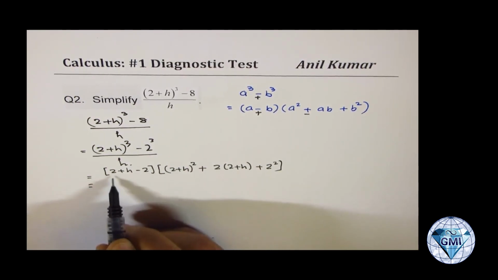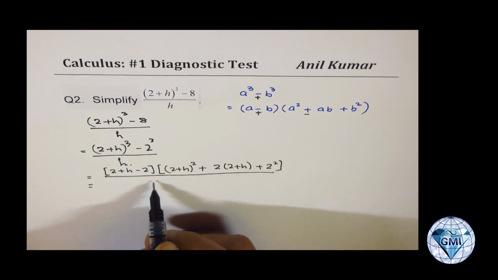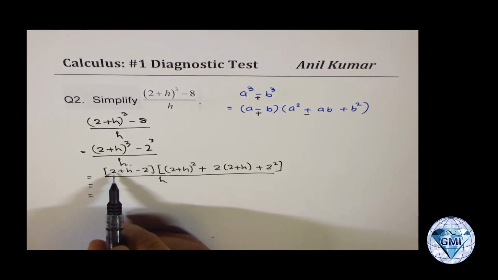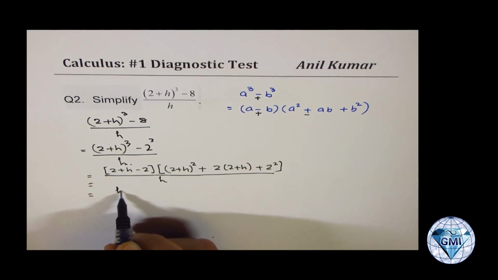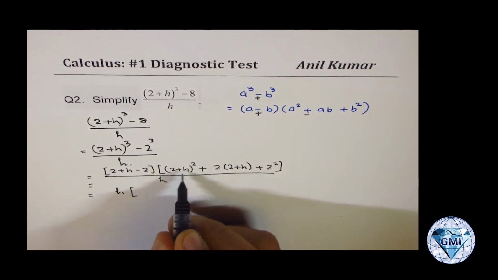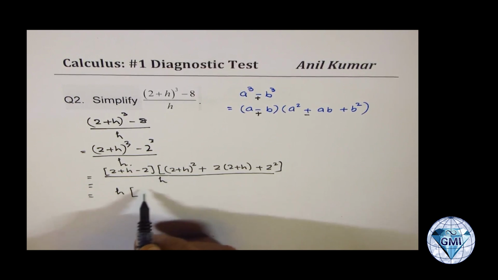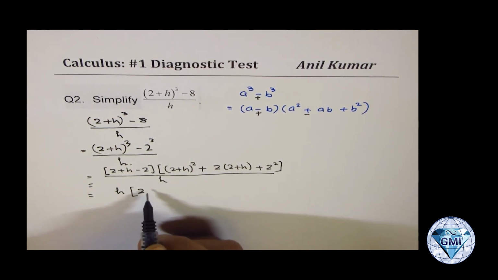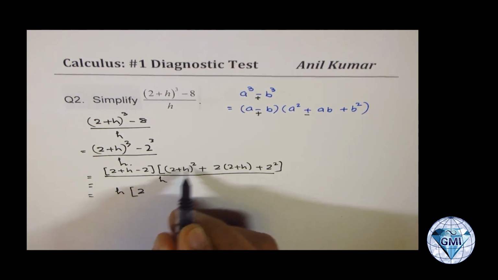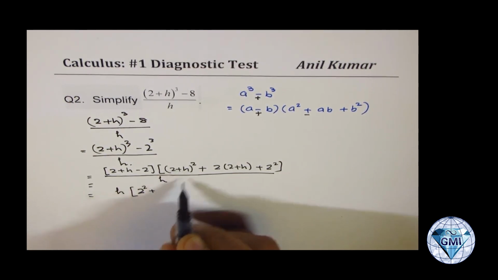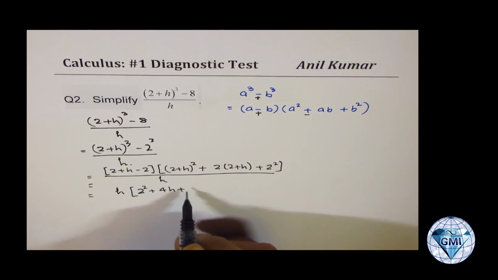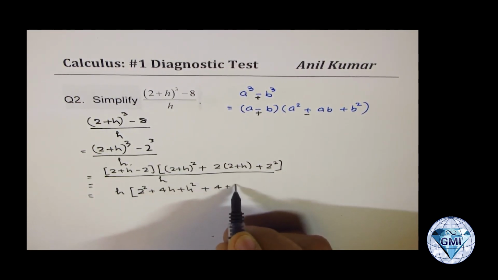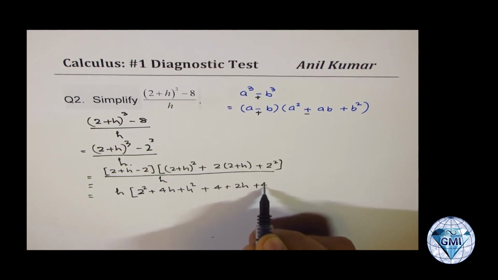So let's expand it over h, of course. So we have simplified this one. So we have only h here times (2 plus h) whole square, where I could write 4 better, okay. 2 square plus 4h plus h square, plus 2 times (2 plus h), that is 4 plus 2h, plus 4, correct?